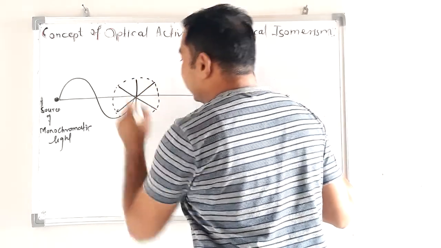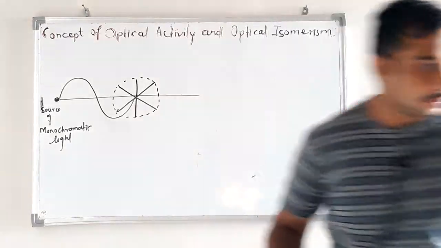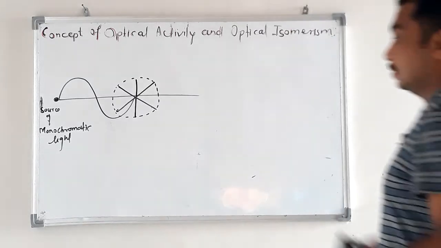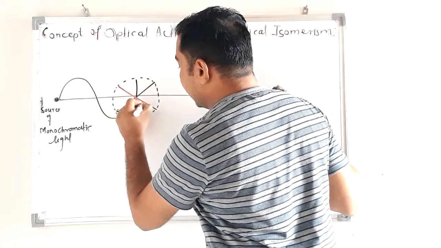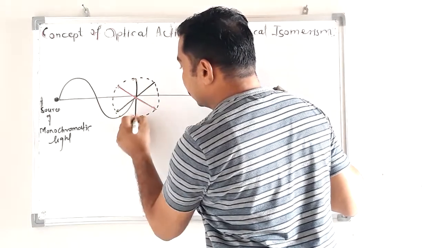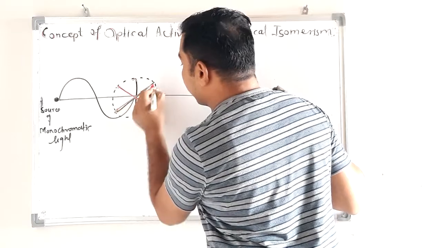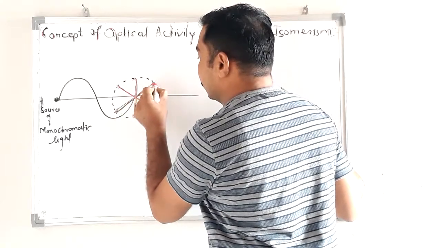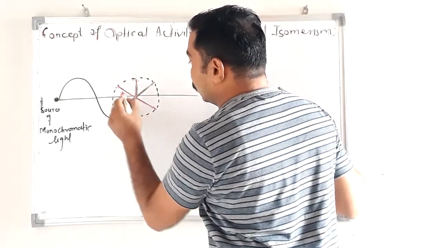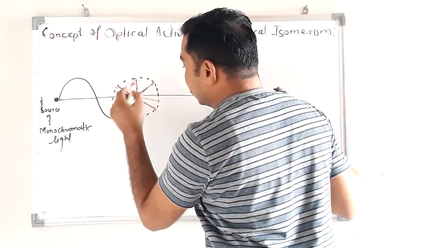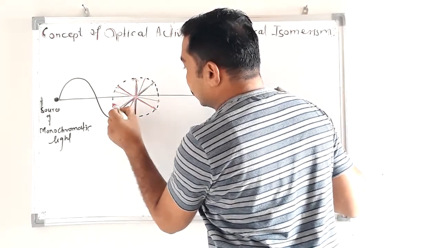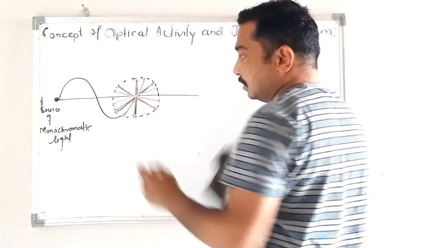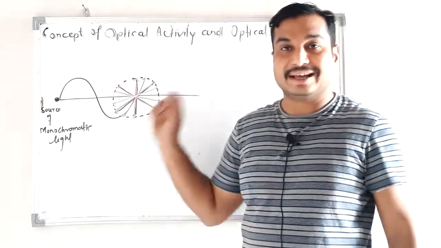I will try to explain in this way. Suppose this is the direction of vibration. This point vibrates in all possible directions, 1, 2, all possible, except this, because these vibrations are perpendicular to the direction of propagation.